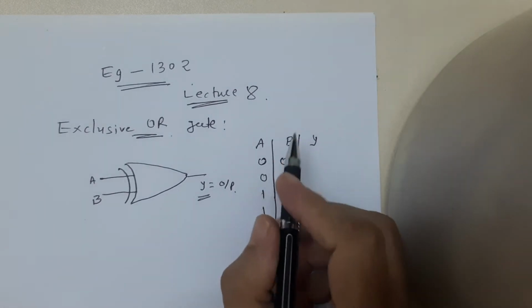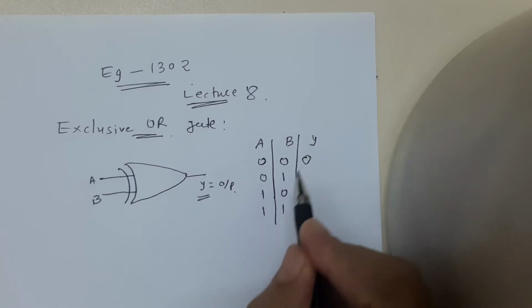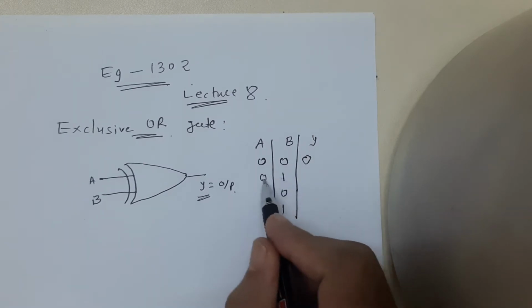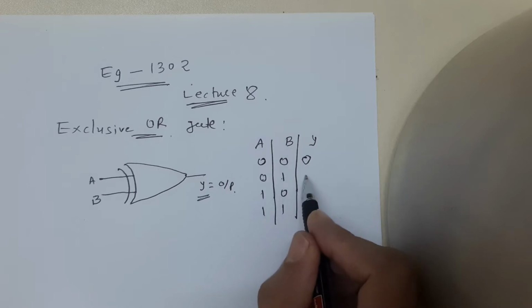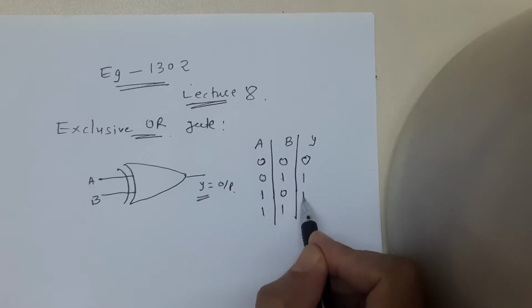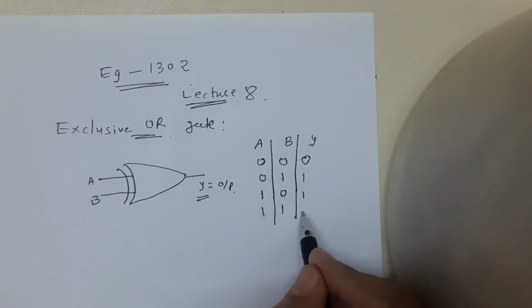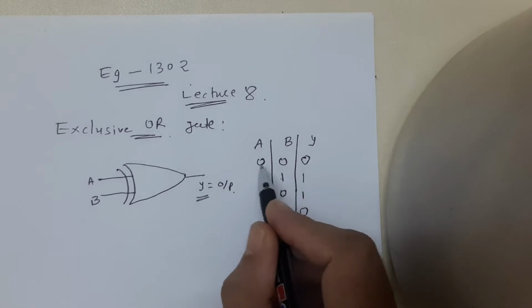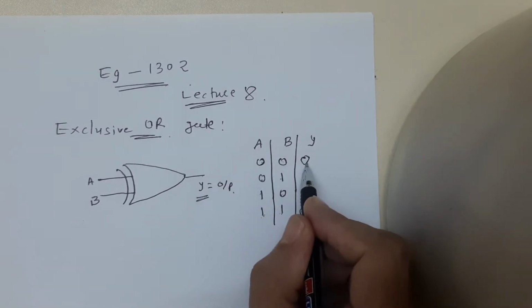If the input is 0, 0, the output is 0. If there is any 1, either A or B, the output is 1. If both are equal, then the output is 0.